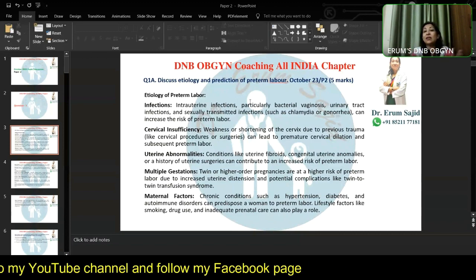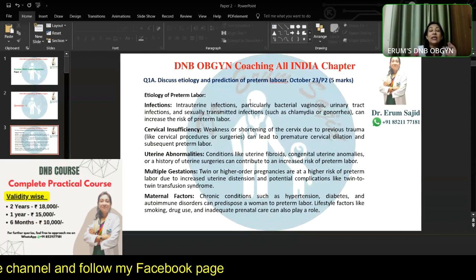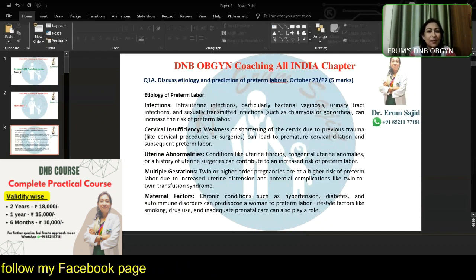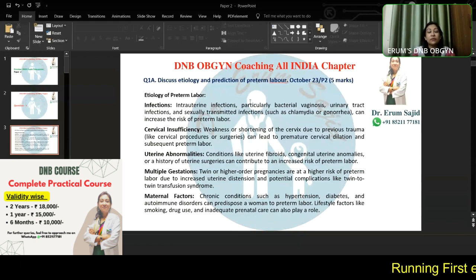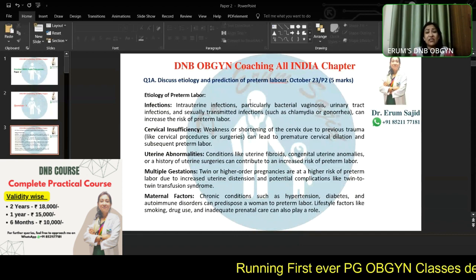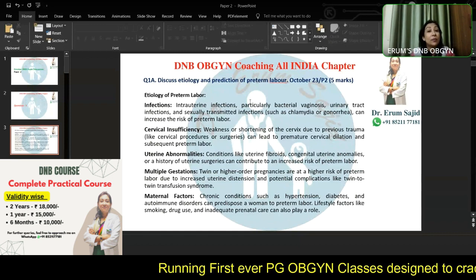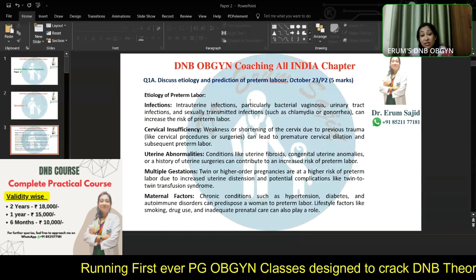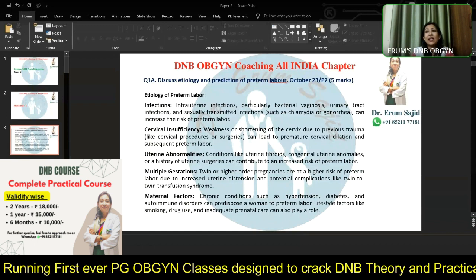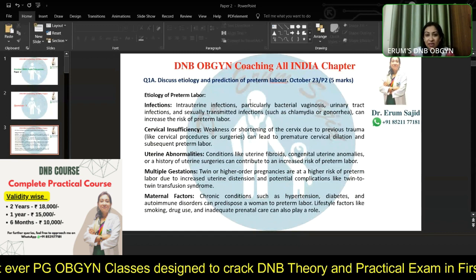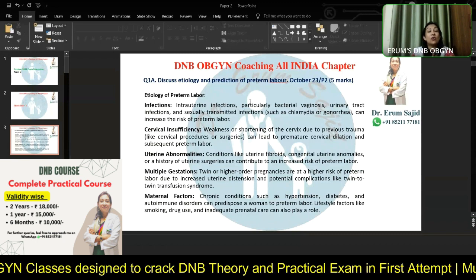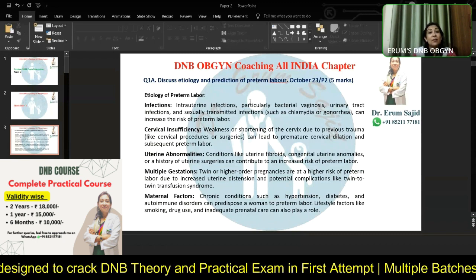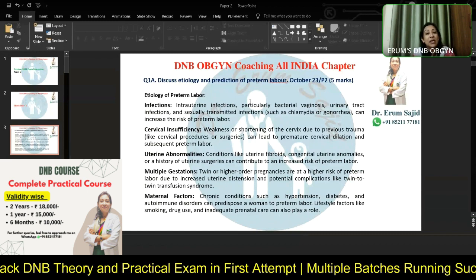So there are two basic categories in this question: etiology and prediction. If I was the examiner, I have 2.5 marks for each, and in these 2.5 marks, I at least expect you to write 5 points. So that is what I've tried to do over here. The etiology of preterm labor: infections can cause preterm labor. Cervical insufficiency can cause preterm labor. Any uterine abnormality can cause preterm labor. Multiple gestations can cause preterm labor. And certain things like previous diseases, fibroids, autoimmune disorders, sometimes even gestational hypertension and diabetes can also cause preterm labor.